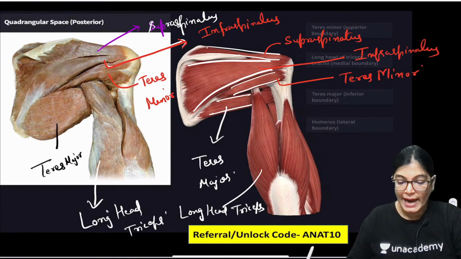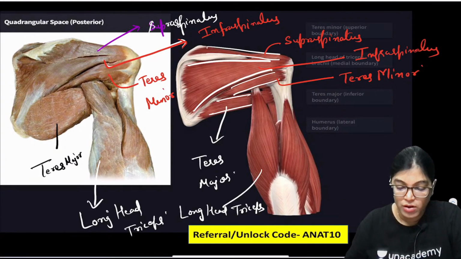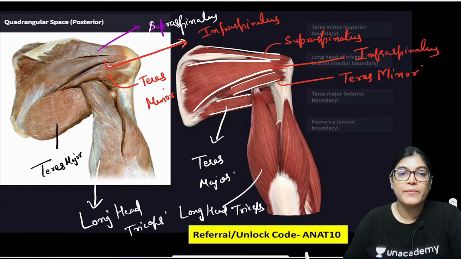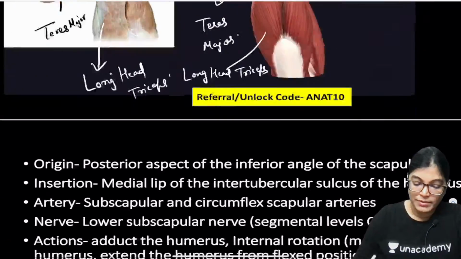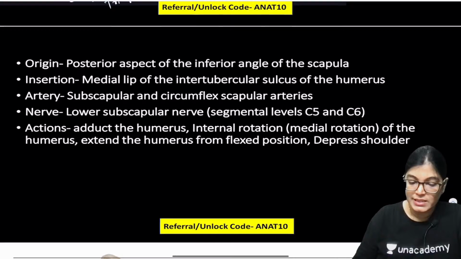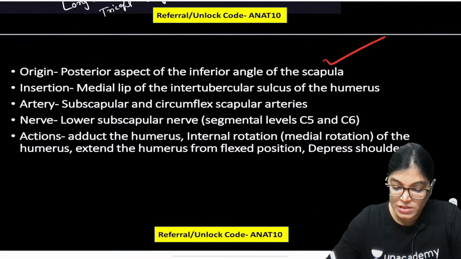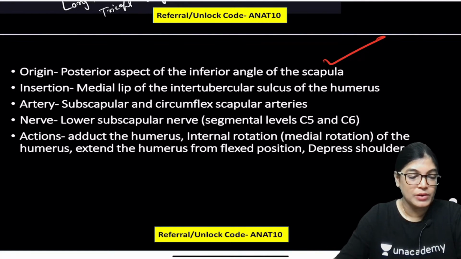This is all about the identification, which is clearly identified. In this image the quadrangular spaces can also be seen, so we have done the spaces as seen from the posterior aspect. Clearly we can see the boundaries and we are able to identify the muscle. The muscle is teres major. So let me tell you about the details of teres major. When we talk about teres major, its origin is from the posterior aspect near the inferior angle of the scapula.